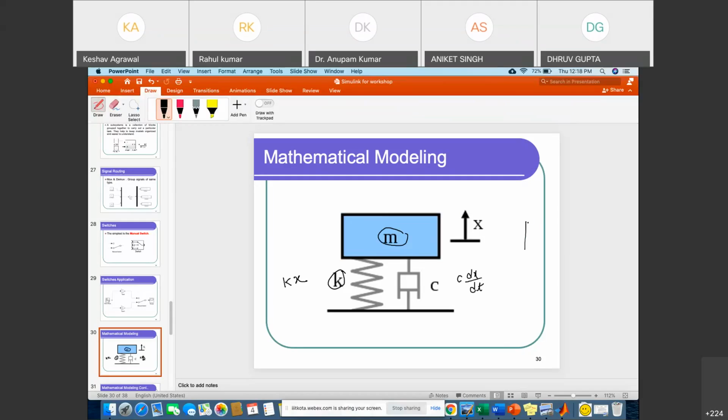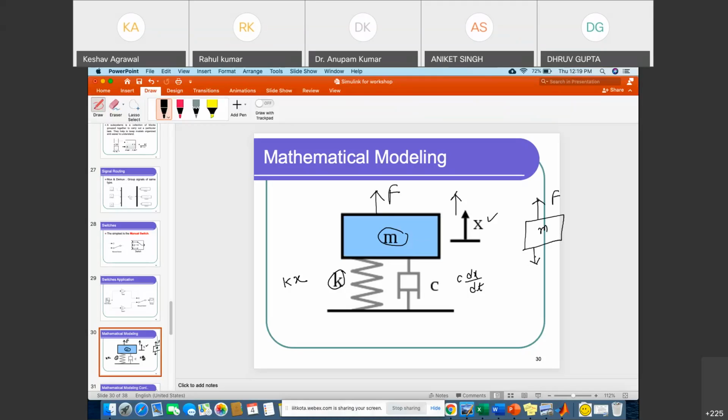If we draw the free body diagram of this particular block, and we have applied one force, that is capital F, we would get it like that.